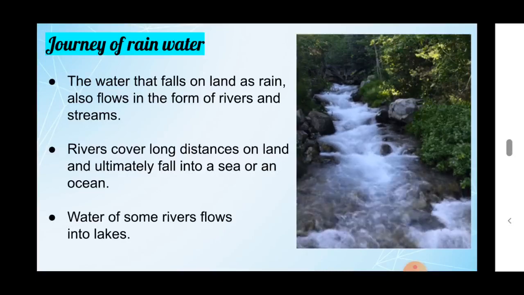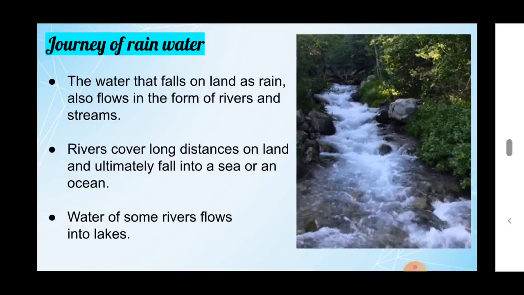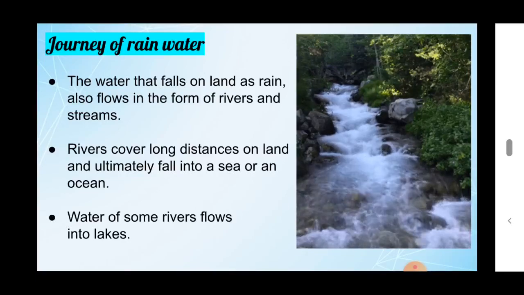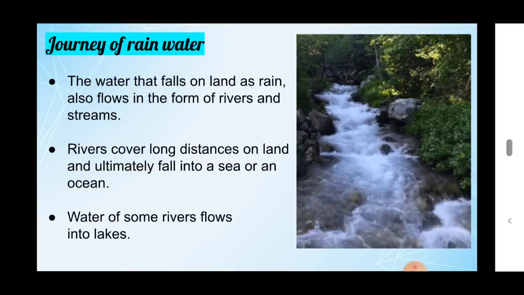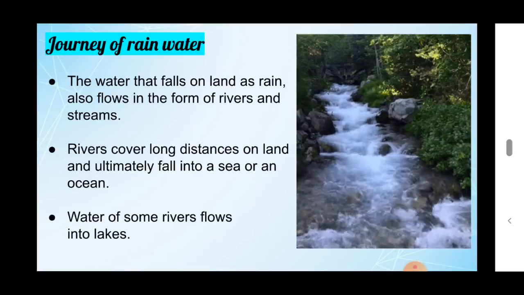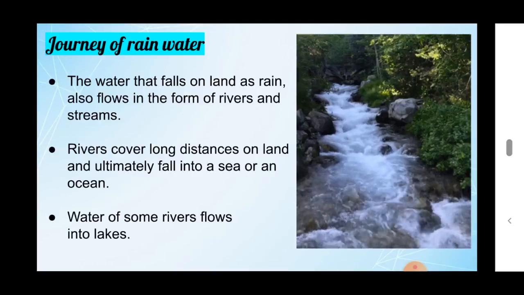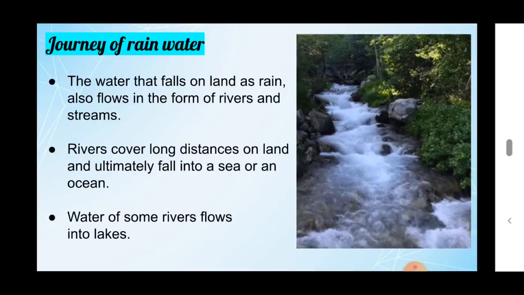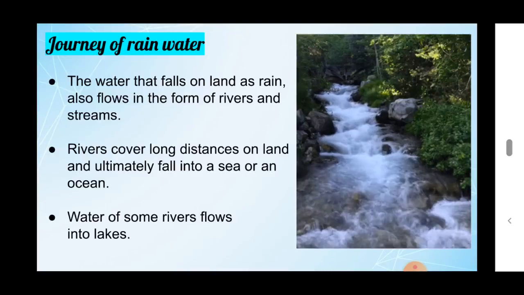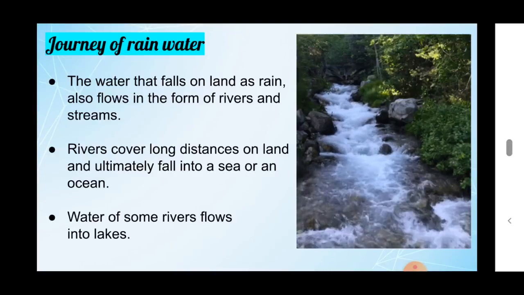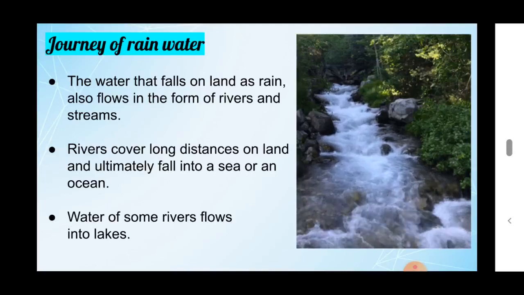All the water on the earth's surface is accumulated and forms rivers or streams. The small streams connect to the rivers. The rivers cover long distances on the land, and finally fall into a sea or an ocean.